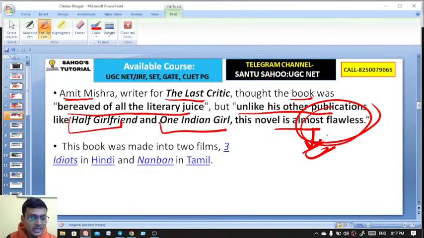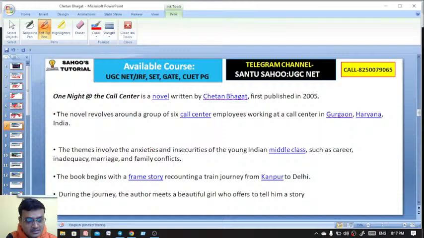I earlier also mentioned that this book was made into two films, that is Three Idiots in Hindi and, in Tamil, Nanban. Okay, so we have discussed 5 Point Someone.